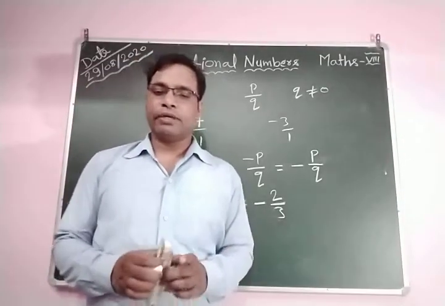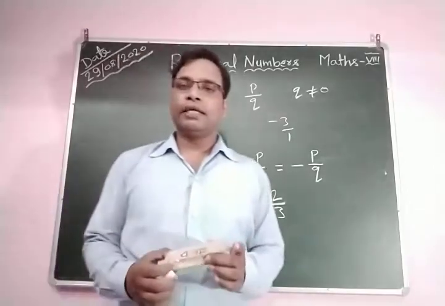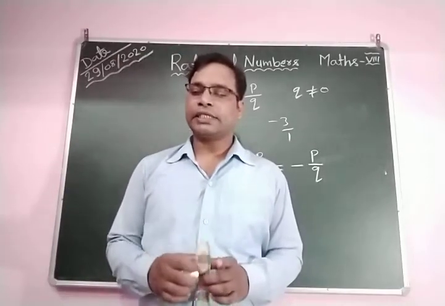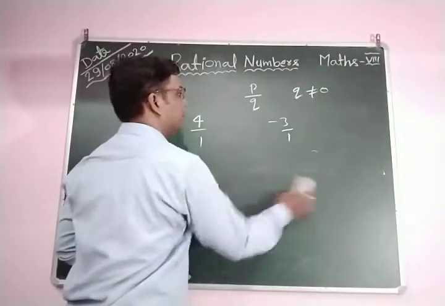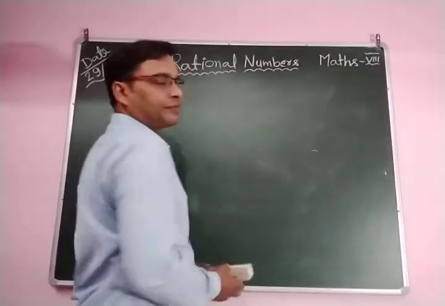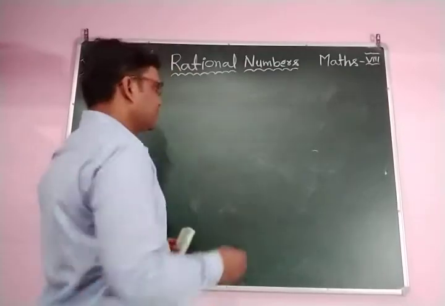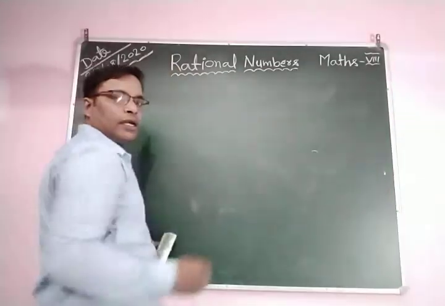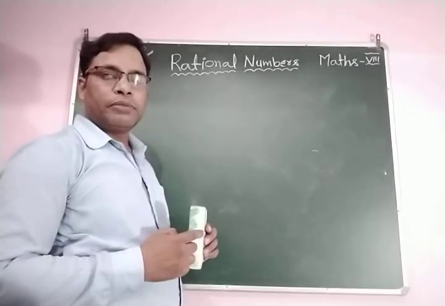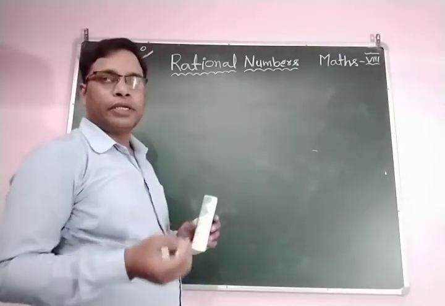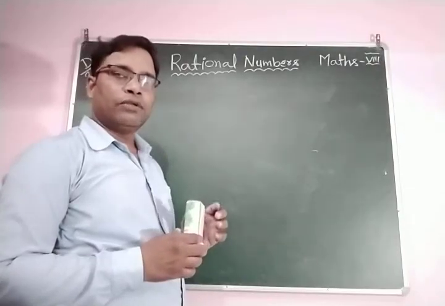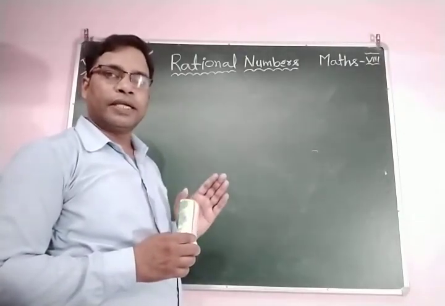Now, every terminating decimal number is a rational number. I hope all of you know terminating decimal numbers means if you divide the numerator by the denominator, then you find a finite answer.